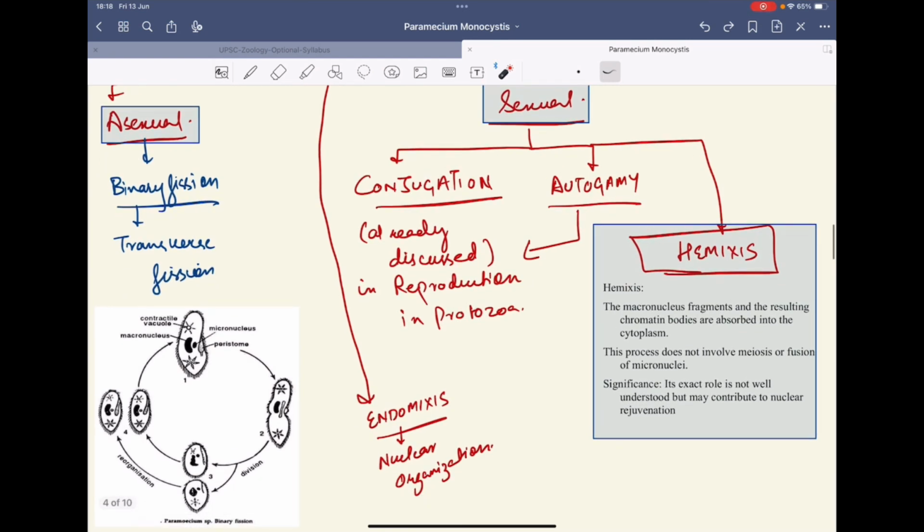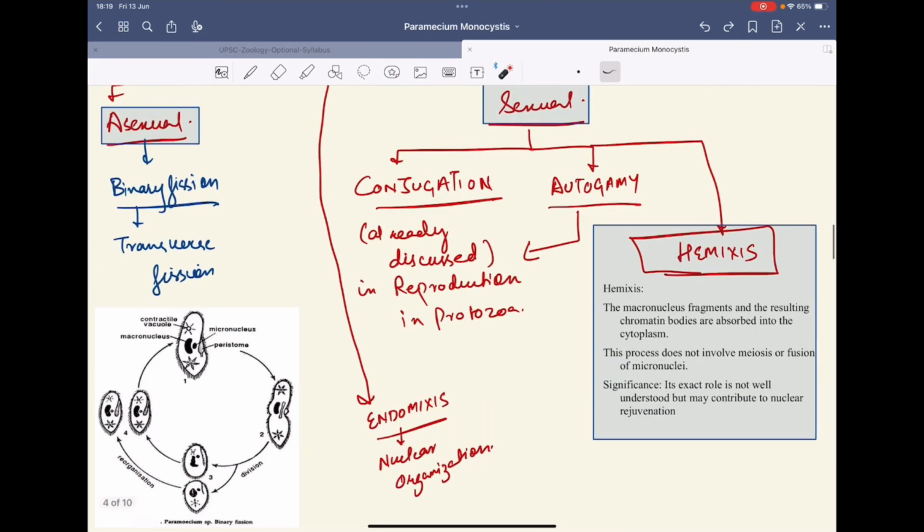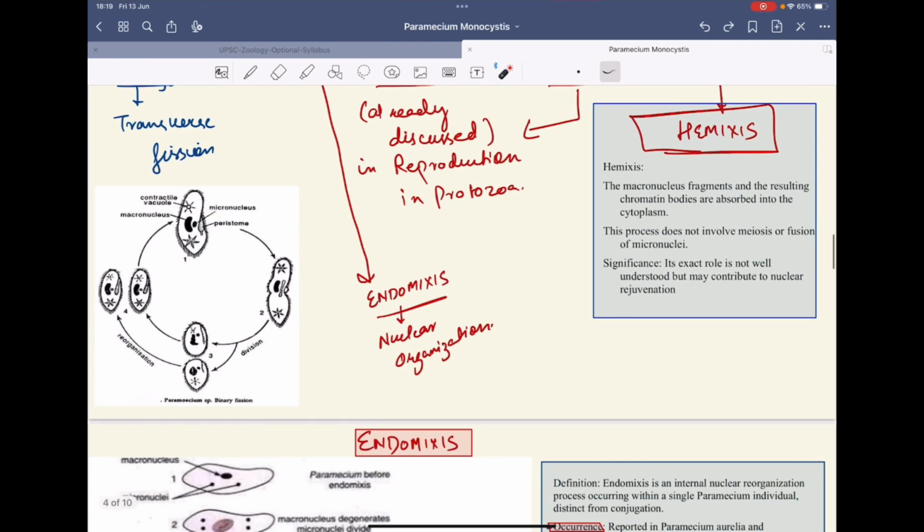Then we have hemixis. Hemixis is lesser known and lesser asked. They will not ask you about hemixis, but in this case the macronucleus fragments and releases chromatin bodies which are absorbed in the cytoplasm, and it does not involve meiosis or fusion. So hemixis is different, but the most important are conjugation and orthogamy. At the same time, I'll also make you understand endomixis, which is the nuclear reorganization.